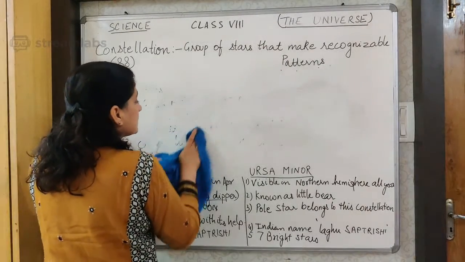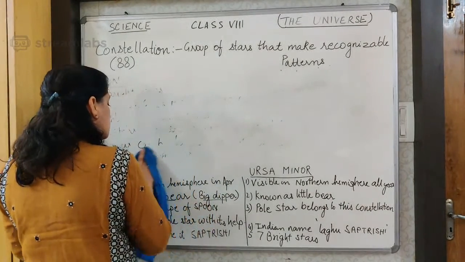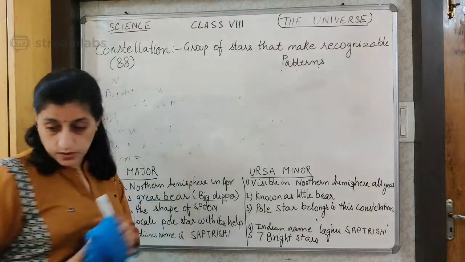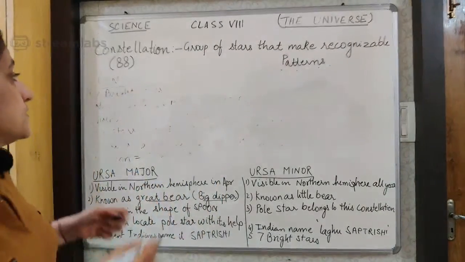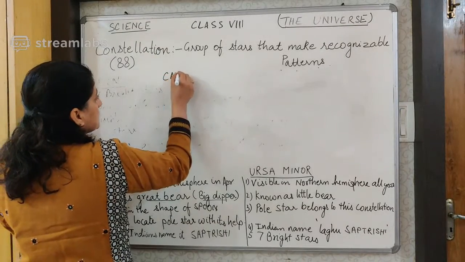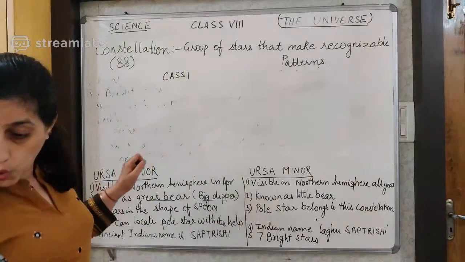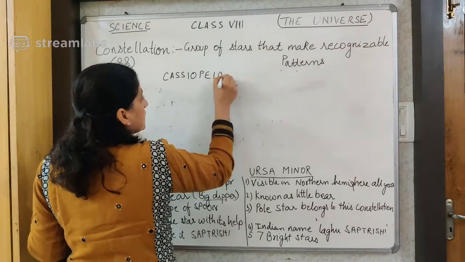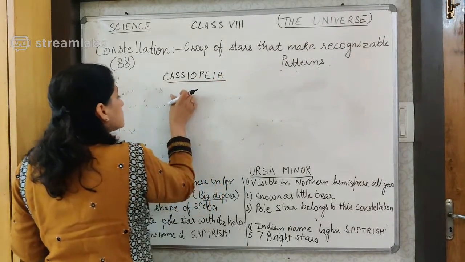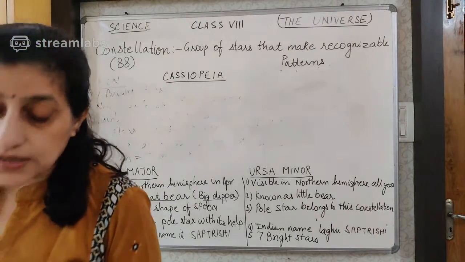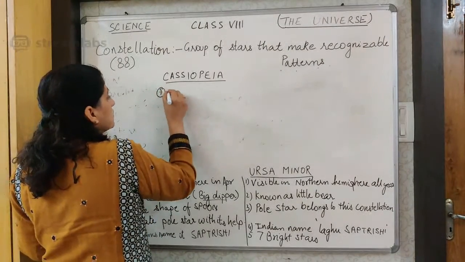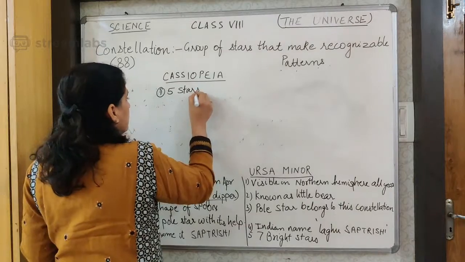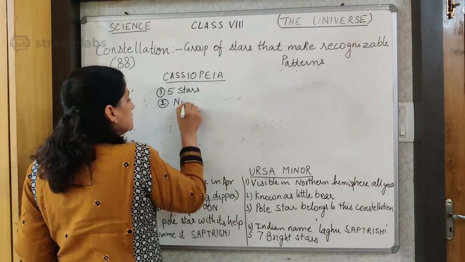Okay. With this much clarity, we will continue with 2 more constellations. Those constellations have lesser detail, so we'll be able to finish in good time. The next constellation is Cassiopeia, C-A-S-S-I-O-P-E-I-A. It is made up of 5 bright stars, and then some faint stars as well. It is also found in the northern hemisphere.